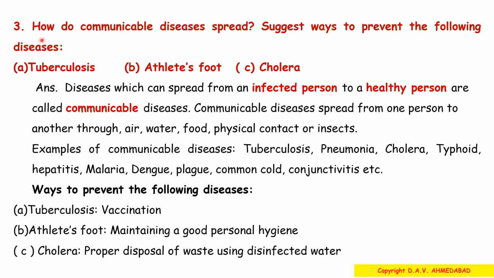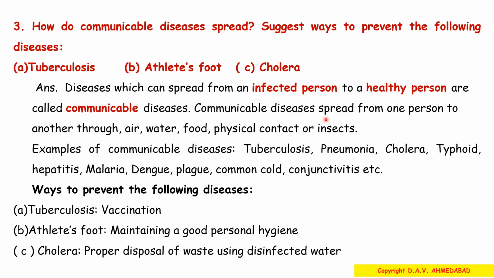Question number 3. How do communicable diseases spread? Suggest ways to prevent the following diseases. A. Tuberculosis. B. Athlete's foot. C. Cholera. Answer. Diseases which can spread from an infected person to a healthy person are called communicable diseases.